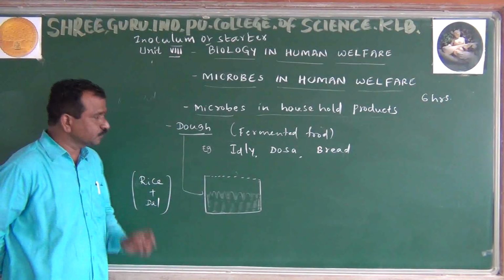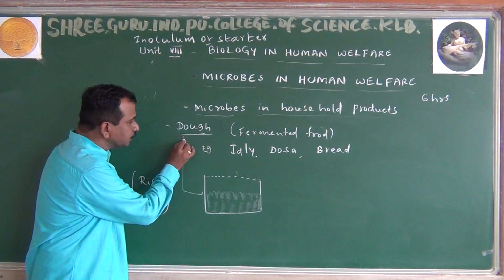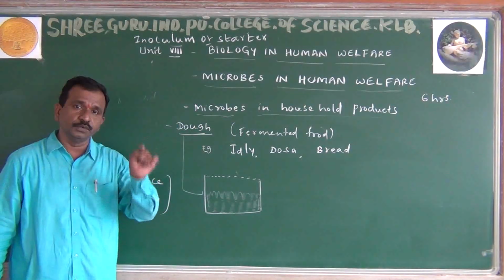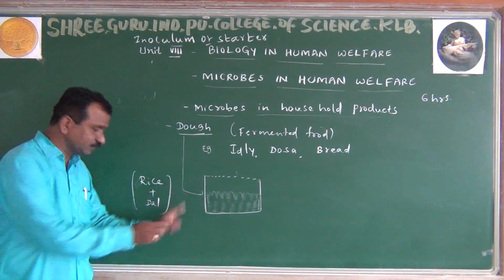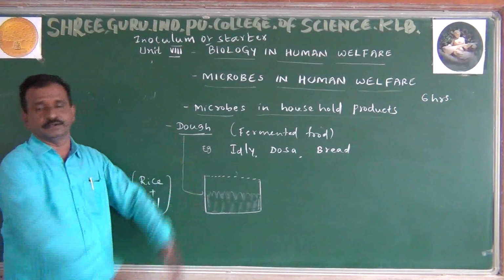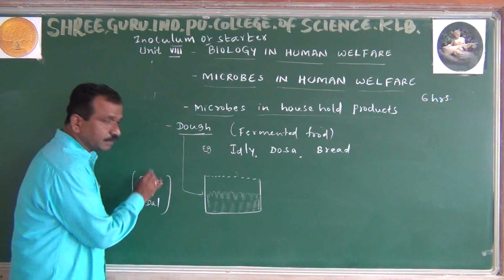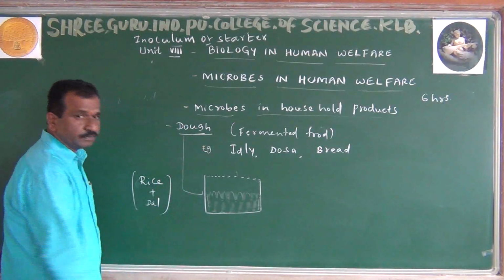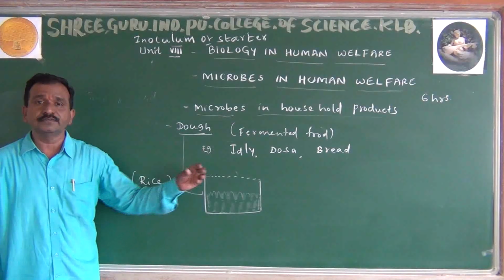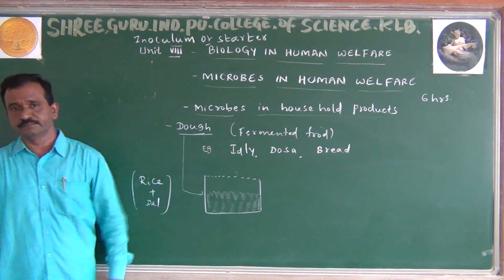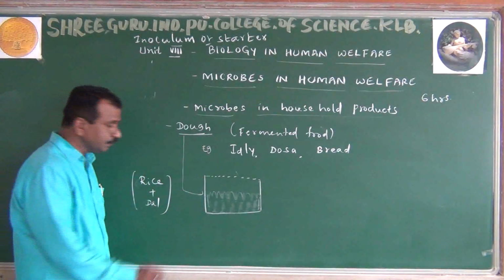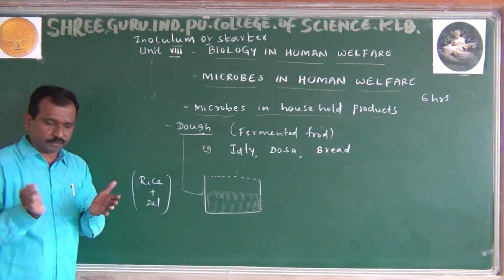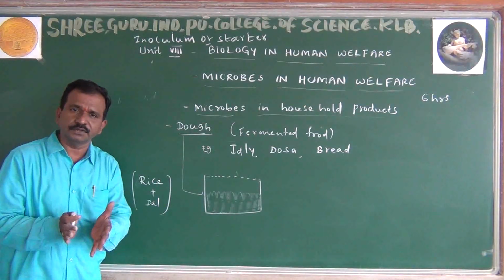Why is it? Because microorganisms are responsible. As I already told you, the microorganism first communicates with the sugar content. When it communicates with the glucose content, acidic substances are going to be released. You know that.